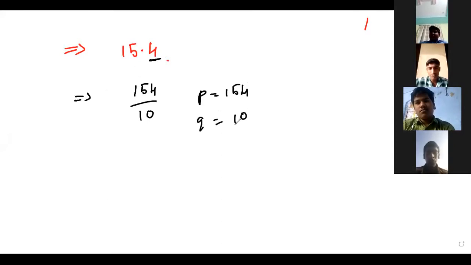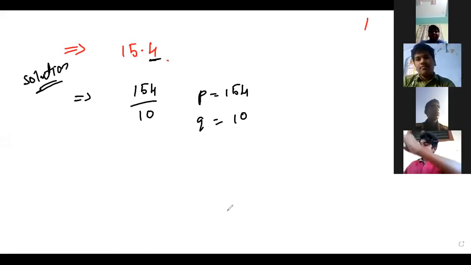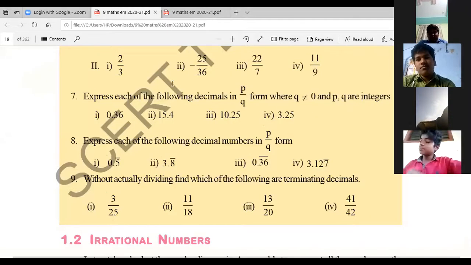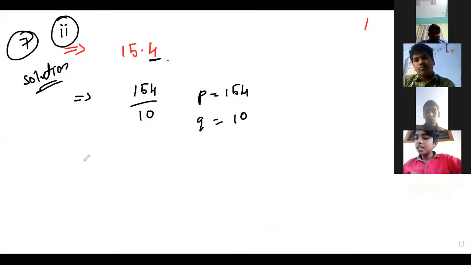That's it. Seventh bit, second problem, right? That's the answer. Or if you want to simplify, you can simplify also, no problem.